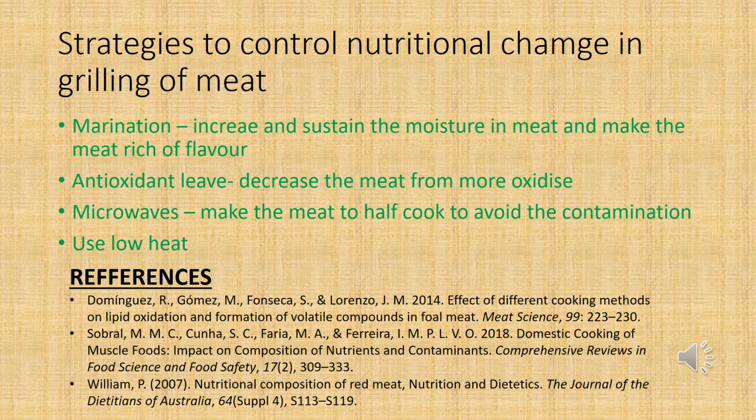The last point is to use low heat. Why do we need to use low heat? Because when we use high heat, it will denature the proteins and the vitamins. So how to control the nutritional changes is with low heat. When we use low heat, we cook the meat well done or medium, so it will not lose too much nutrition in the meat.